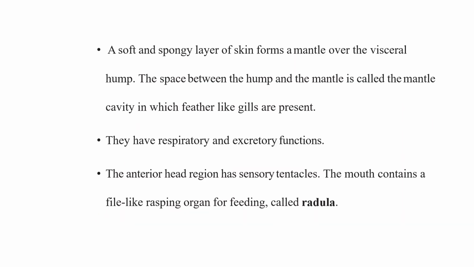They have a short, soft and spongy layer of skin which forms the mantle over the visceral hump, and there is a space between hump and mantle, which is called the mantle cavity, where feather-like gills are present.